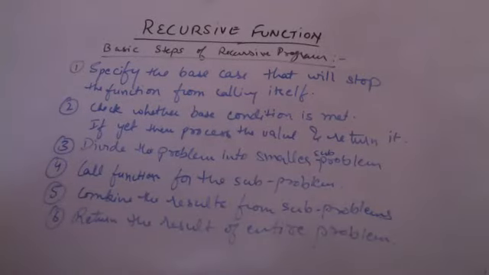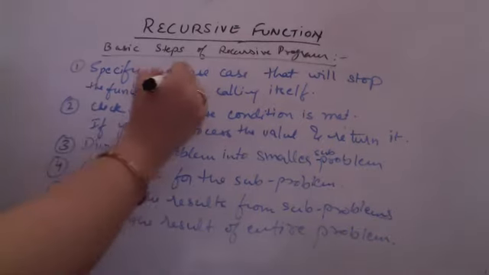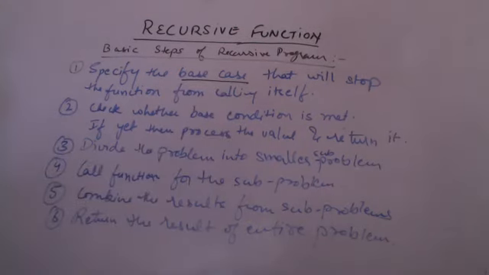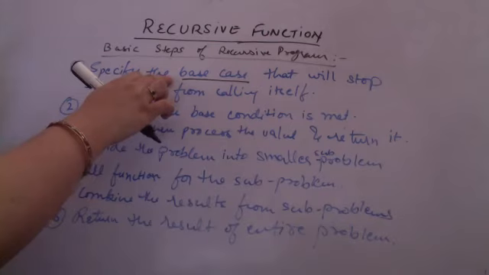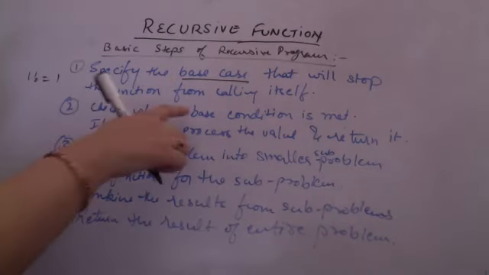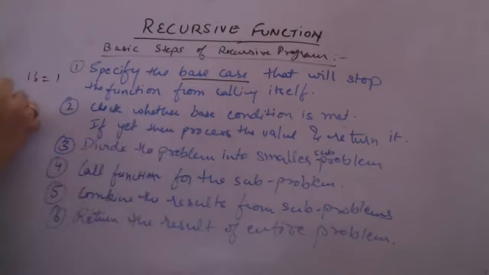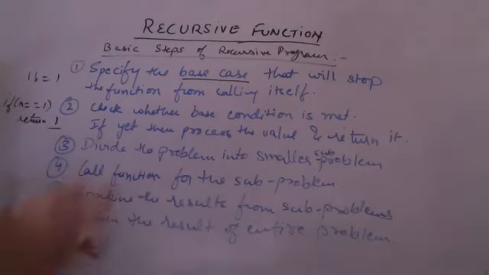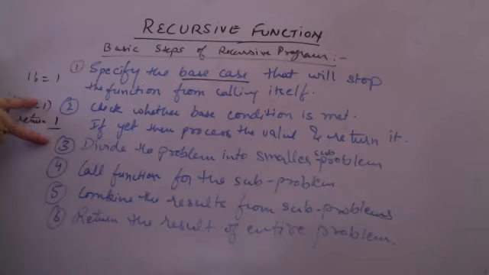Basic steps for writing the recursive program. Let us understand what steps we are doing. Now I need to specify the base case for stopping the function from calling itself. So when I'm specifying base case, in my case, base case is when n is equal to 1. So check whether the base case condition is met. We were checking n is equal to 1. If this condition is met, we were returning 1. So I will process the value and I will return whatever value is there. There is no recursive call made.